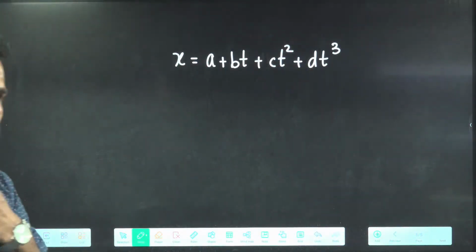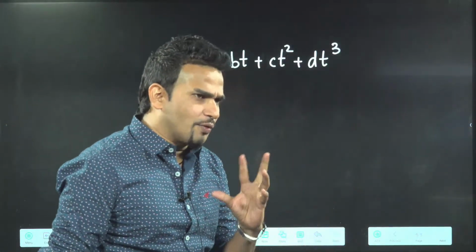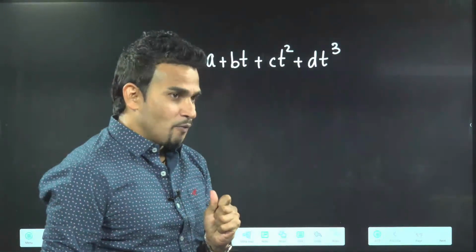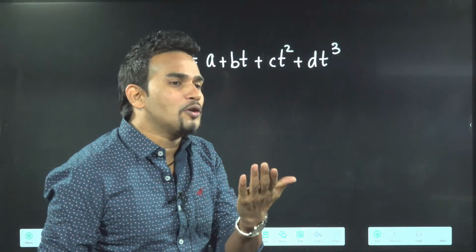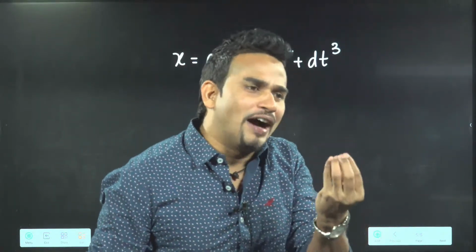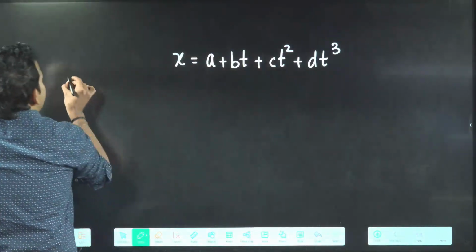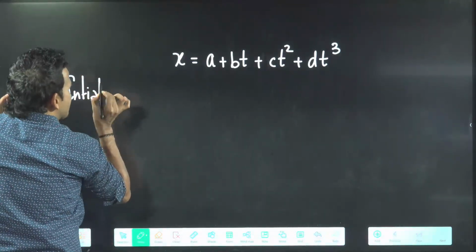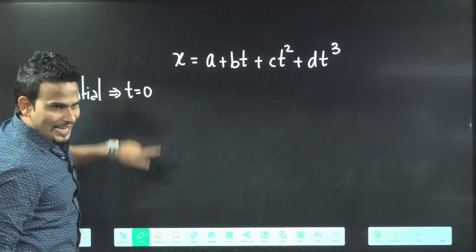What is the meaning of initial velocity and initial acceleration? What is the meaning of initial? What time does initial mean? T equal to 0. Initial means not T equal to 1. Initial means T equal to 0. First find velocity, find acceleration, then there put T equal to 0. Always remember, initial means starting, and the starting instant we always take. Initial means they are talking at T equal to 0. So I think everyone will get it.